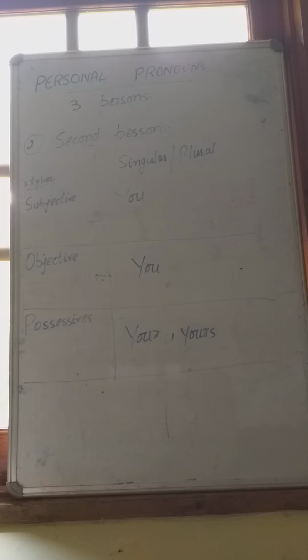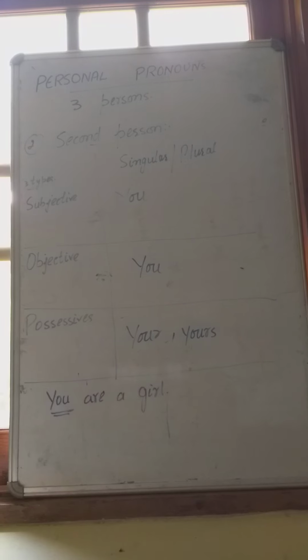For example, here I will write an example. You are a girl. You is used as a subject and is a singular form. I will write another example. I saw you all yesterday in the park. Here, you is used as a plural form. In the first example, you is used as a singular form. In the second example, you is used as a plural form. Right?